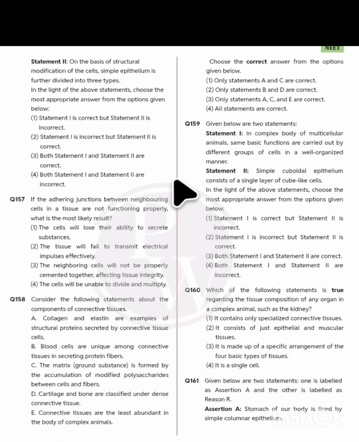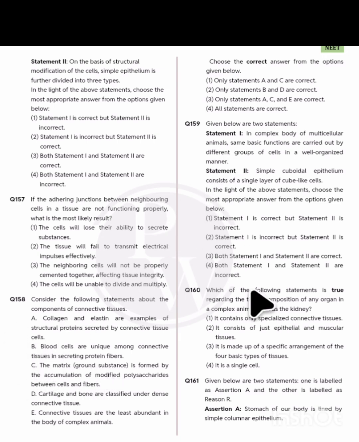Incorrect. But here, which one is the correct statement is what it is asking about, right? This is wrong. So I would say that E is wrong, but it's saying this is incorrect. So whether A, B, C. Blood cells are unique among the connective tissue in secreting protein fibers. We'll talk about this question.